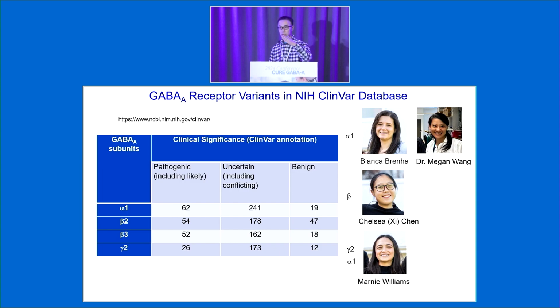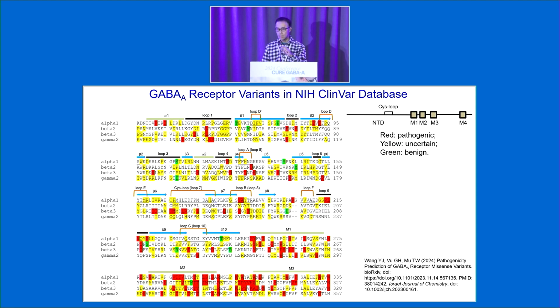Bianca, who happens to be in the audience, is working on alpha-1. Dr. Megan Wang is working on alpha-1. Chelsea is working on beta subunits. Mani is working on gamma-2 and alpha-1. You can see that my group has been working on alpha-1 subunits really extensively during the last 10 years. So we have some really interesting, really nice data accumulating about the GABA receptor variants, how they cause functional deficiency. This is what I can show you about some of the predictions from the NIH ClinVar database, right?